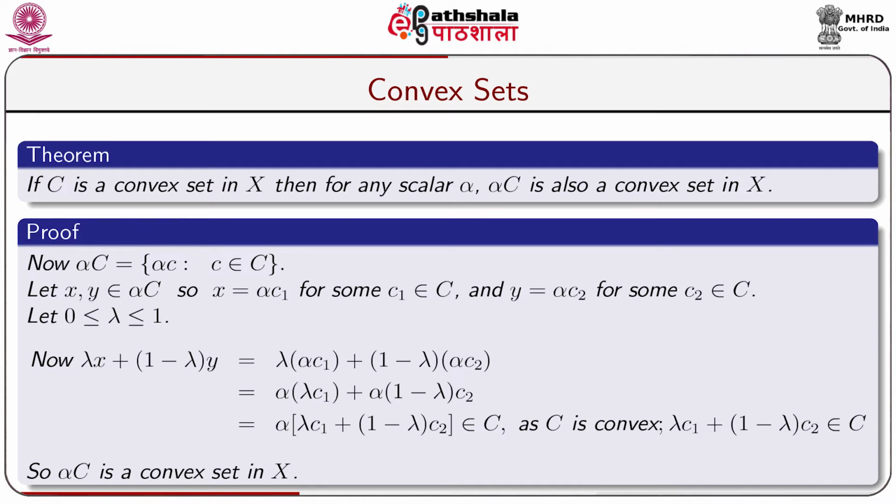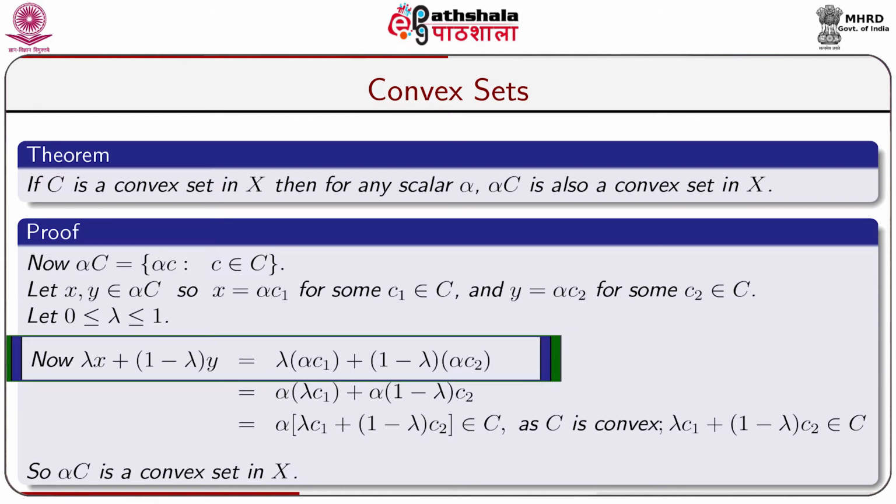As x belongs to alpha C and alpha C is the collection of all such elements alpha c, where c belongs to capital C, x can be written as x equals alpha c1 for some c1 belongs to capital C, and y belongs to alpha C. So, y can be written as y equal to alpha c2 for some c2 belongs to capital C. Let us take a scalar lambda which lies in the closed interval 0 and 1.